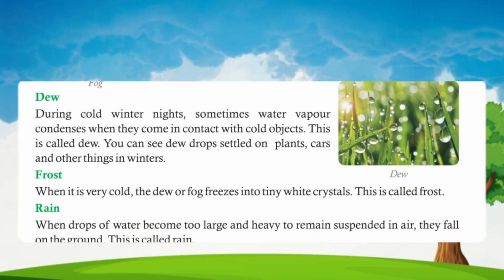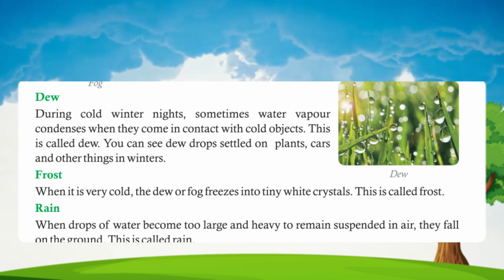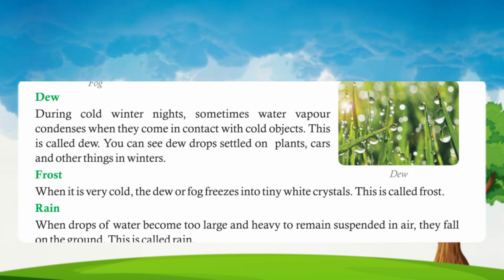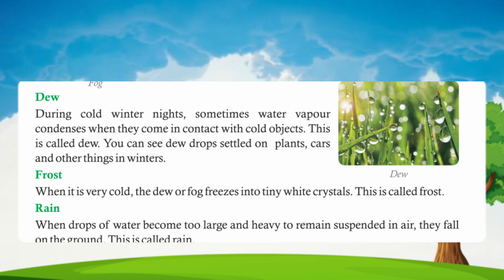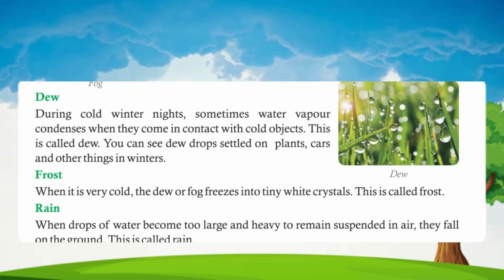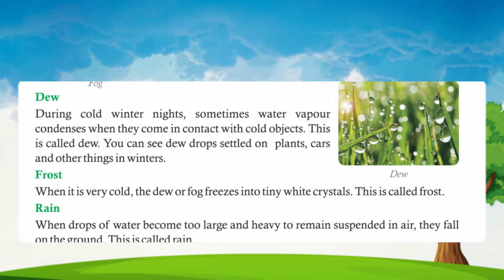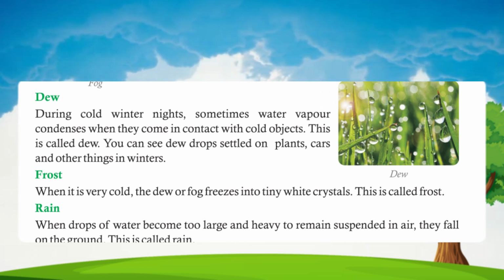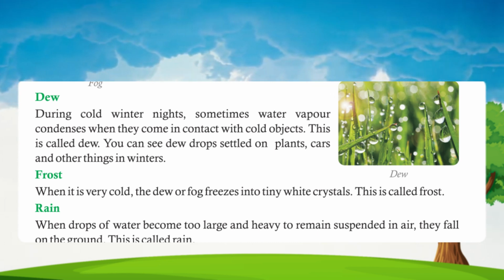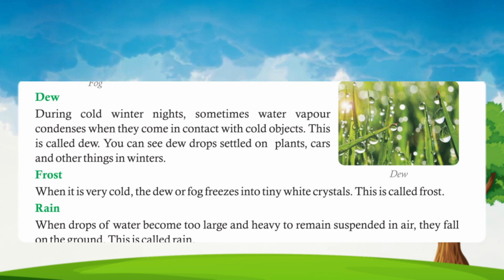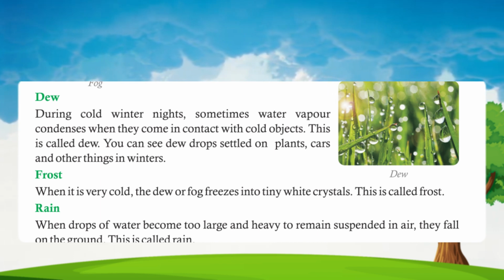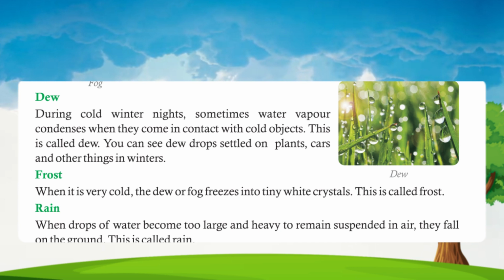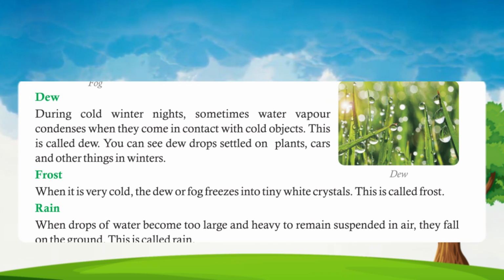Dew. During cold winter nights, sometimes water vapor condenses when they come in contact with cold objects. This is called dew. You can see dewdrops settled on plants, cars and other things in winters. Frost. When it is very cold, the dew or fog freezes into tiny white crystals. This is called frost.